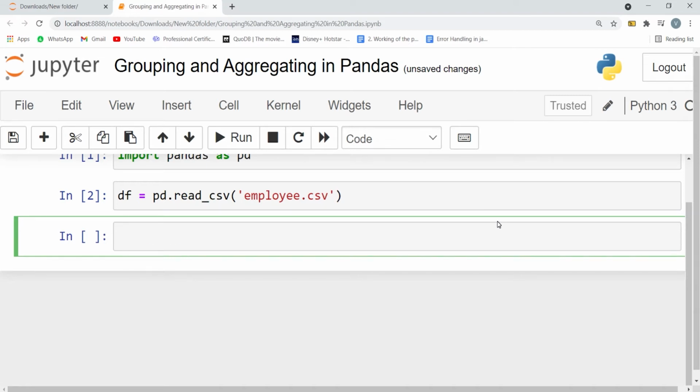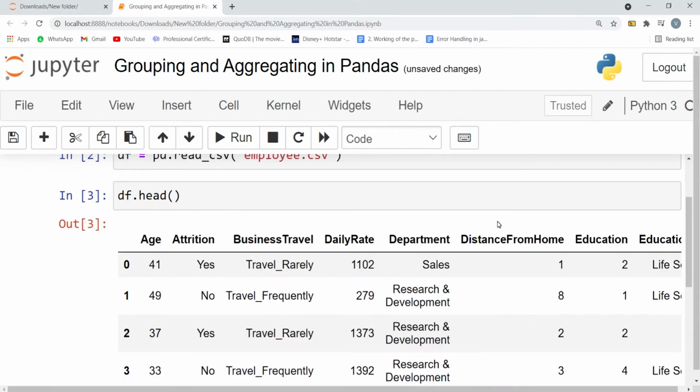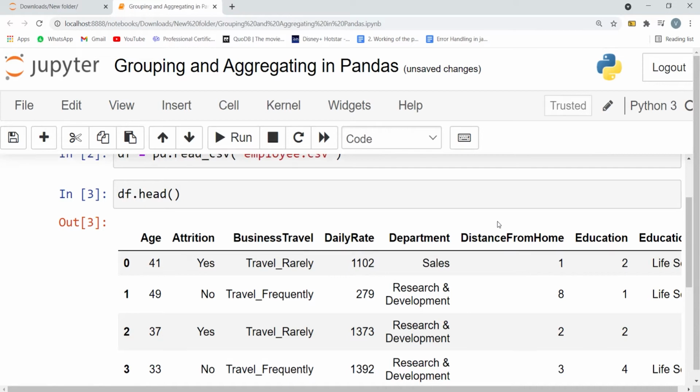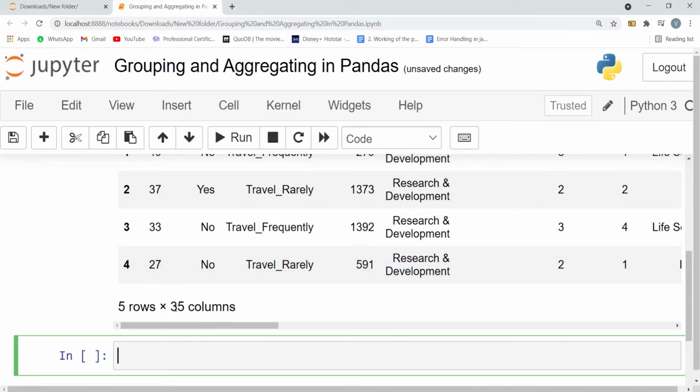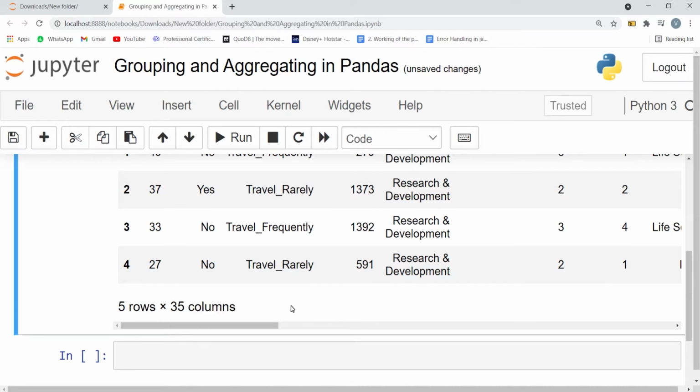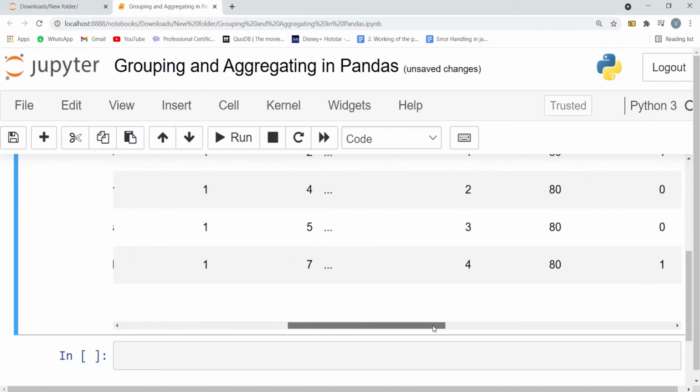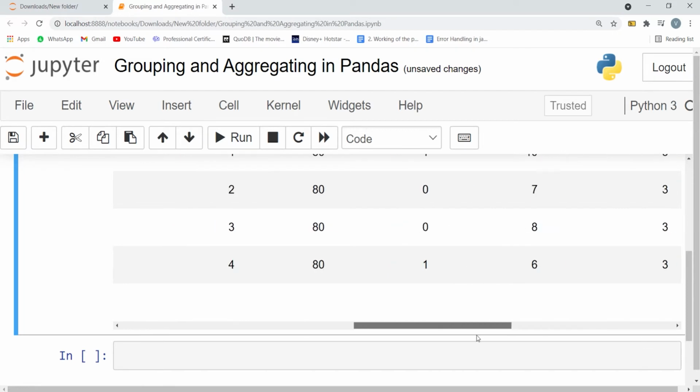Head of the data set means the first 5 rows of the data set. We will do so by using the head function. Shift and Enter. And we can see that the first 5 rows of the data set are displayed to us. We can see there are 35 columns in the data set, but not all columns are displayed to us.